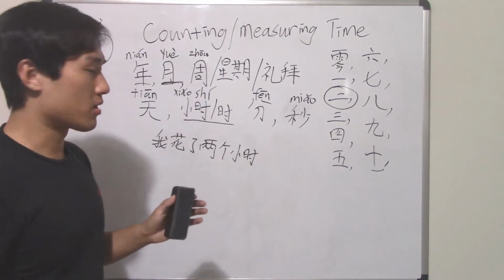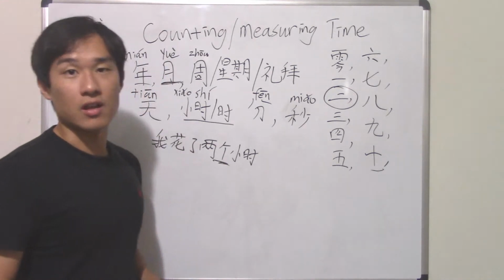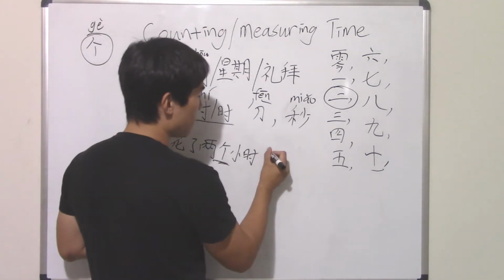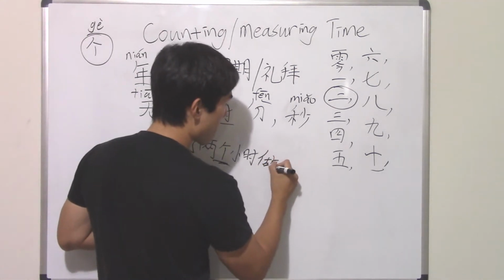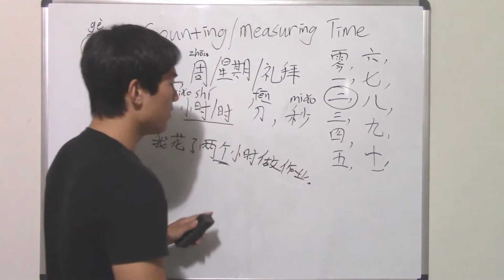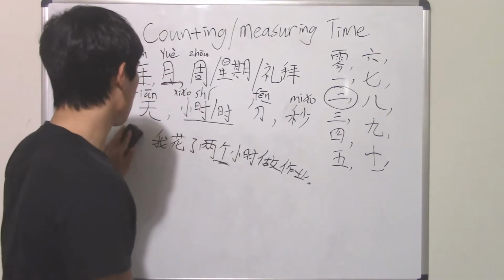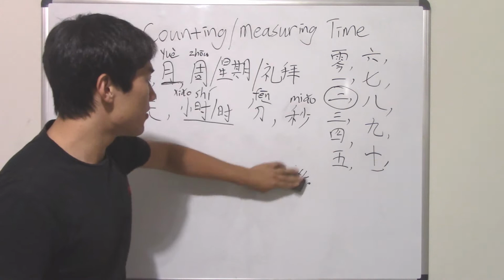Both will work. So this one here, you don't have to have that. 2个小时 then do my homework. 我做作业. 作业. I spent 2 hours doing my homework. So that'll work. Let's make another quick example here.